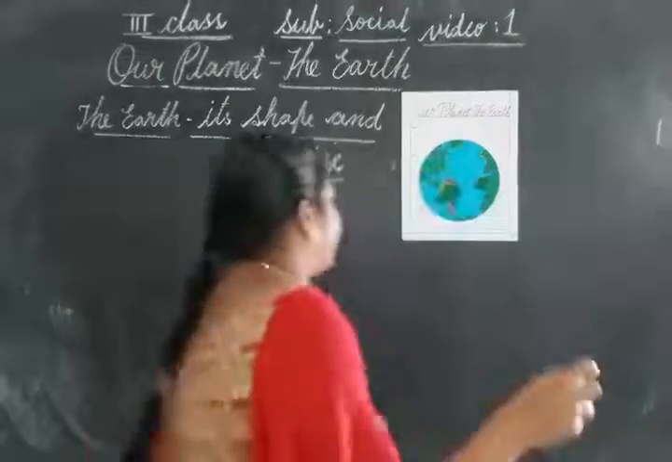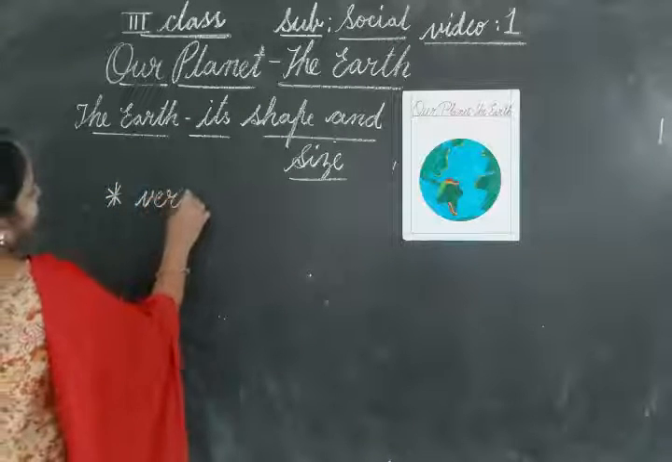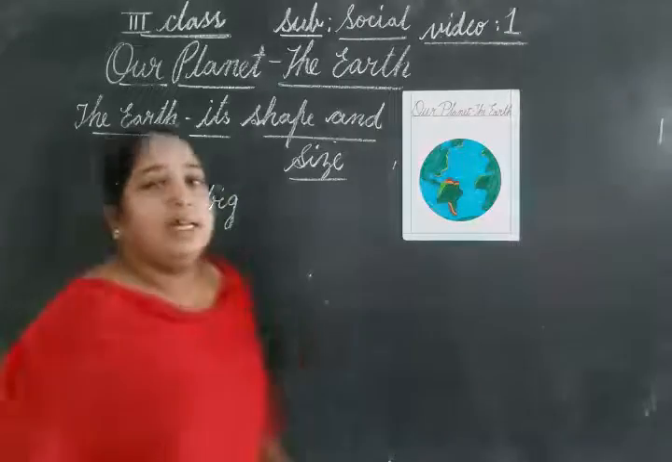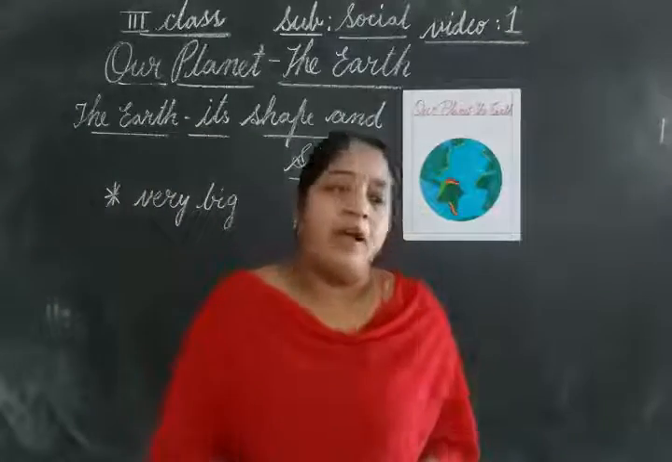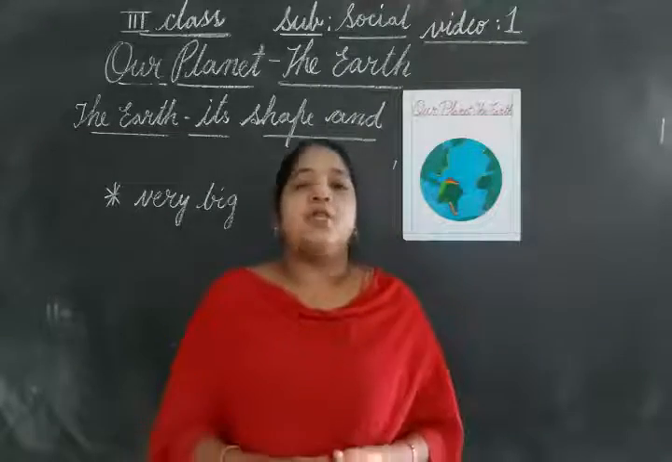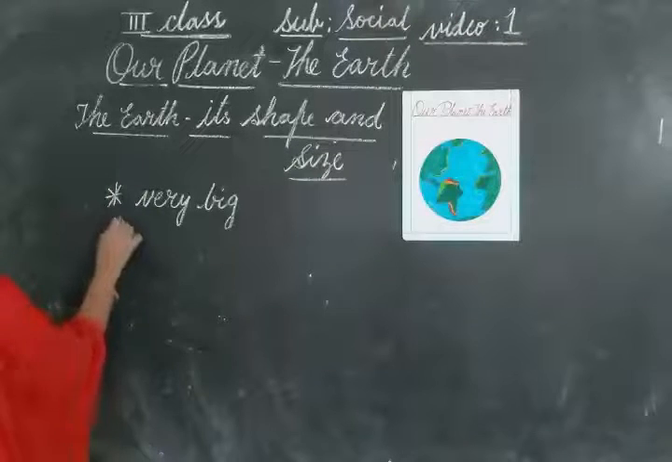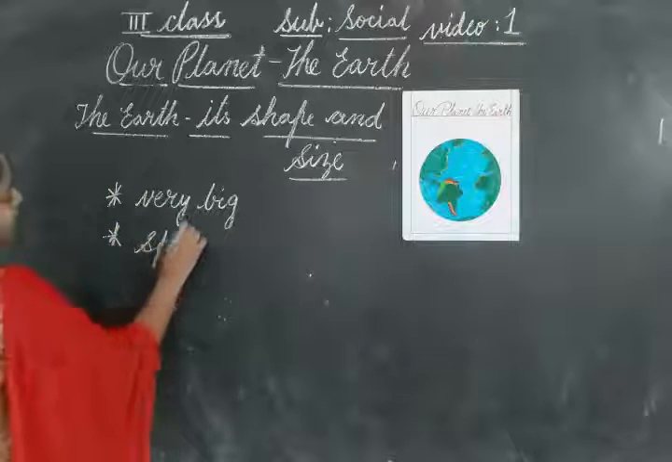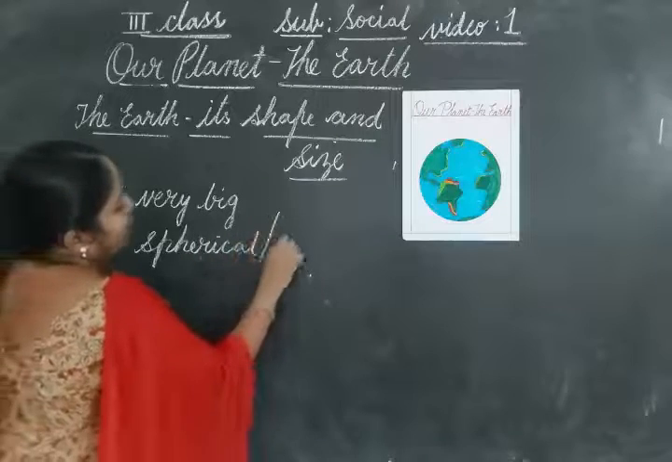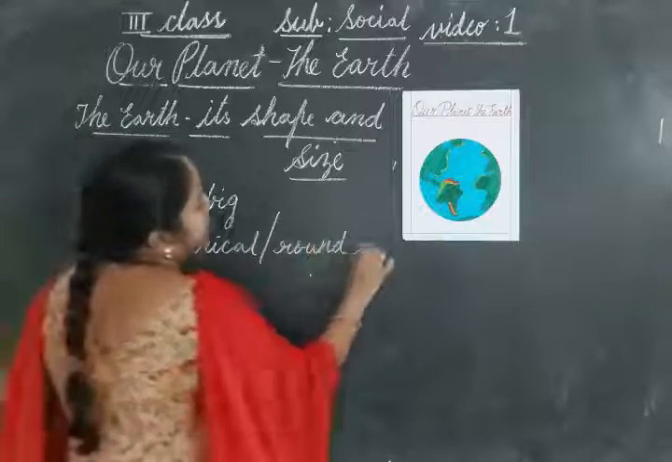Earth is very big in size. And it is spherical or round in shape. What is the shape of the earth, children? The shape of the earth is spherical or round in shape.